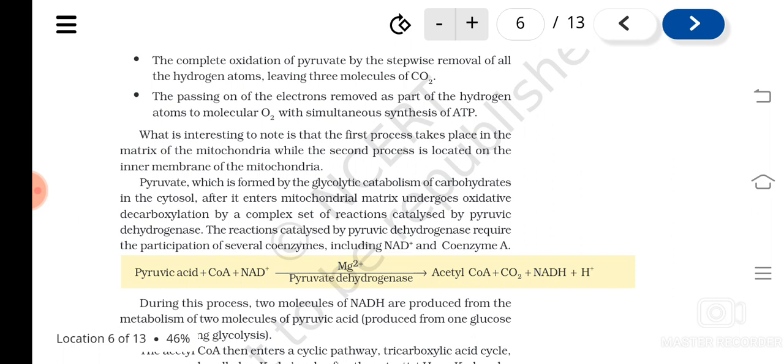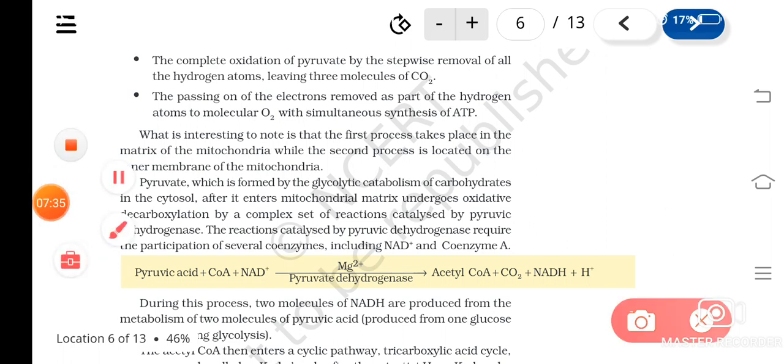Now, pyruvic acid formed in the cytoplasm during glycolysis cannot directly enter the mitochondrial matrix. First, it undergoes oxidative decarboxylation by a number of enzymes like pyruvic dehydrogenase, in the presence of certain coenzymes.